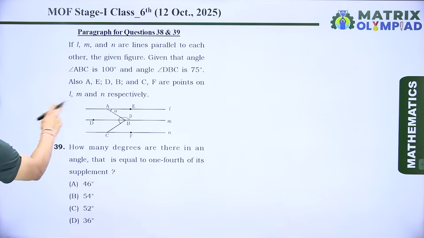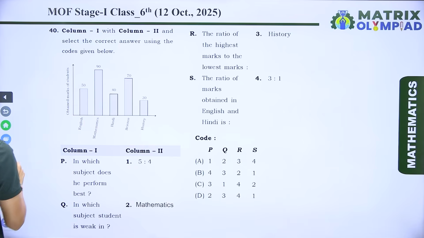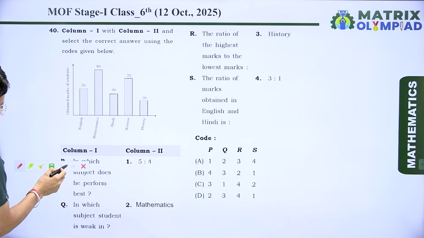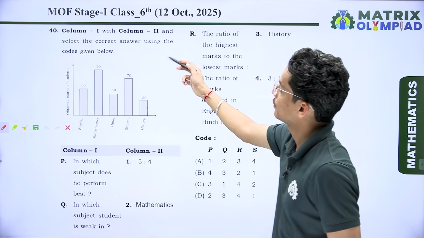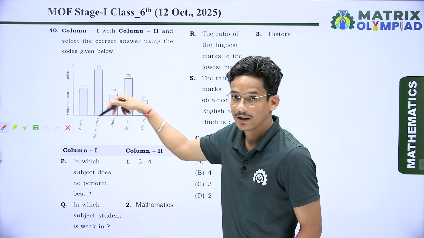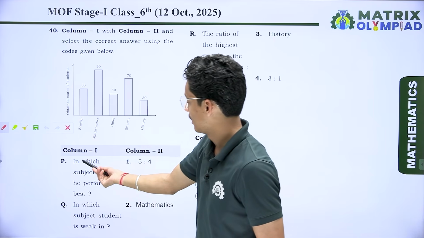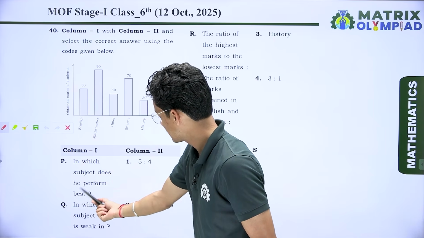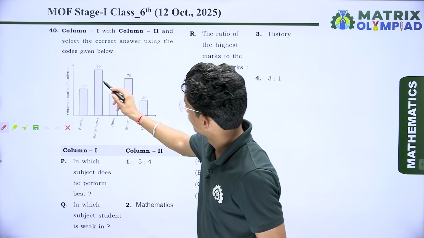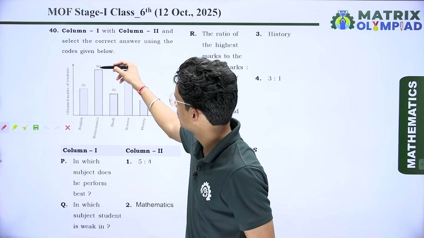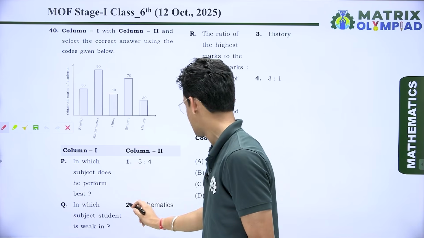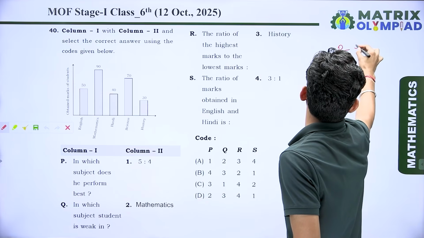Now if I talk about the next question, which is based on match the column, the question is: select column 1 and column 2 and select the correct answer using the code given below. Here we have a diagram, and column 1 P: in which subject does he perform best? So we know the obtained marks of the student. It means the maximum marks obtained by the student are in mathematics. It means P is connected to 2. So I can write here P is connected to 2.